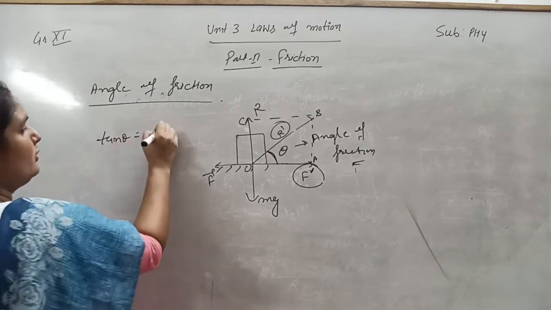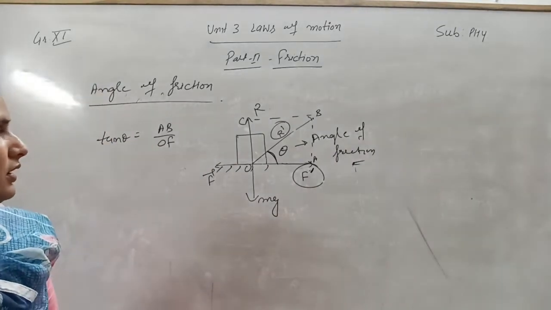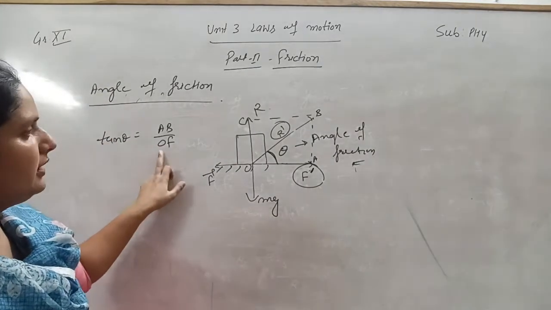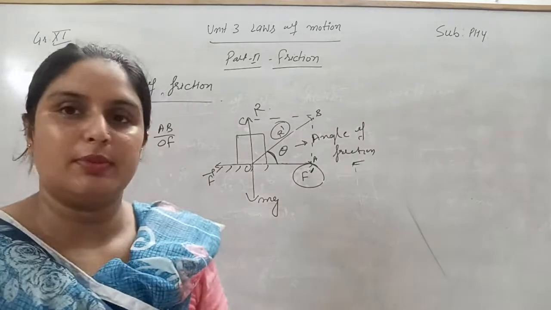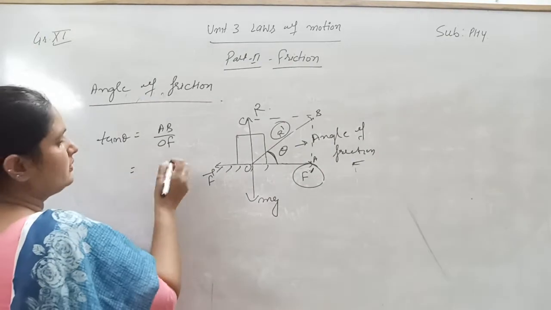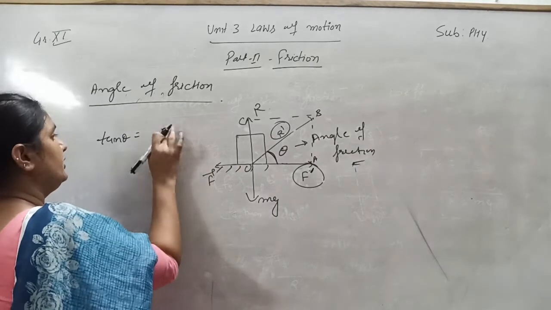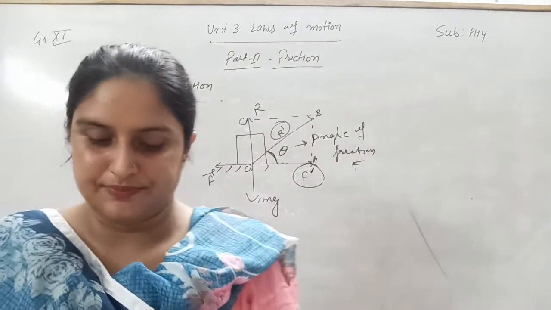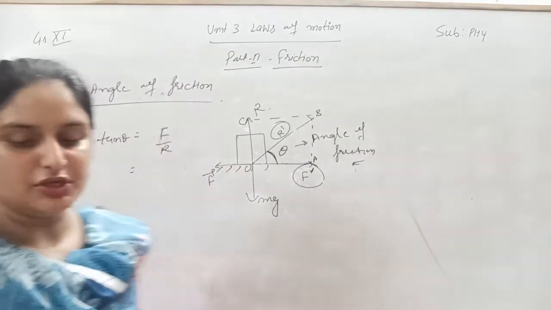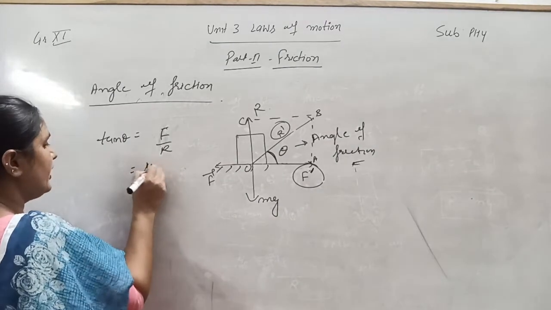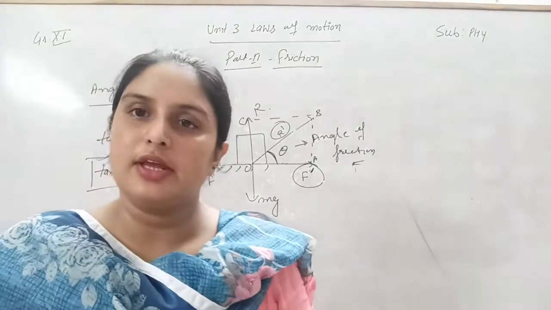Tan theta will be equal to AB upon OC, that is F by R. Tan theta is equal to F by R. F by R we have written earlier, that is equal to the coefficient of static friction. From here you will write mu S is equal to tan theta.